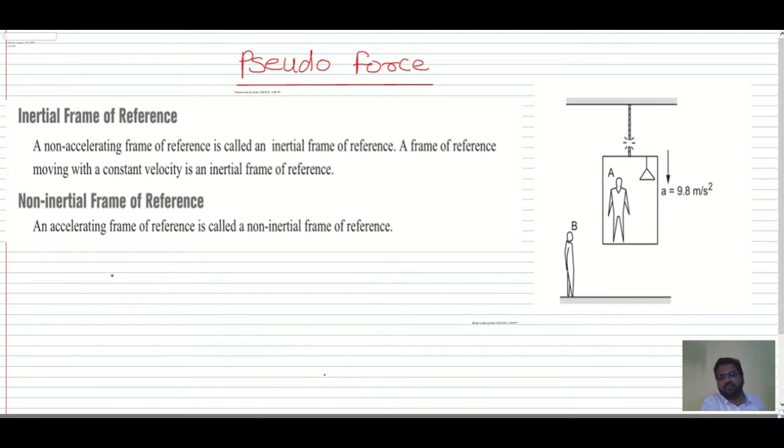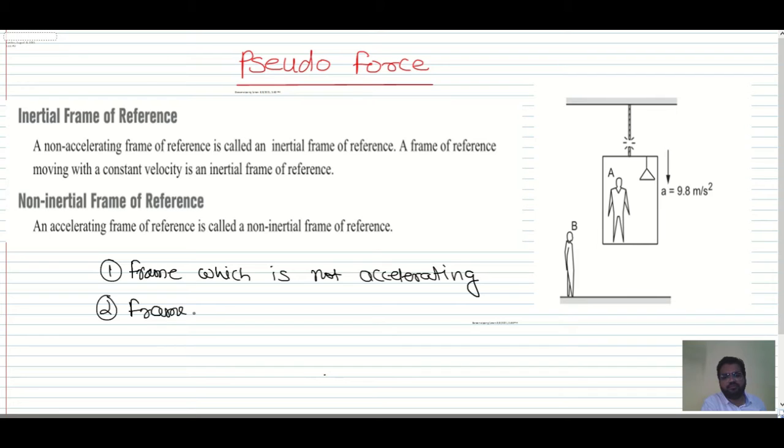First one: frame which is not accelerating. Under the same thing only: frame which is moving with constant velocity.